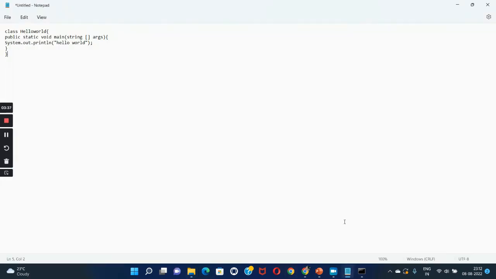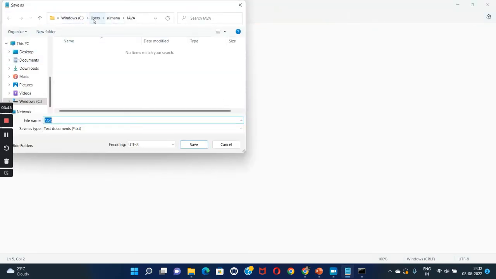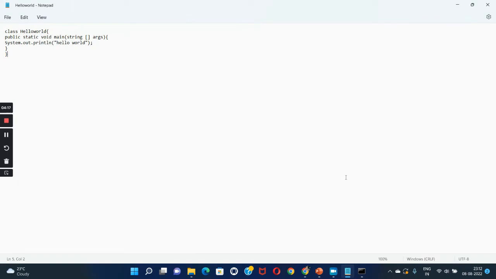So now go to Notepad and File. Now save it. Where should we save? In Windows C, in Users, in Sumana, in the Java folder. How do we need to save? As I mentioned earlier, the class name and the file name should be the same. So capital HelloWorld dot java. This is a Java program, so this is a Java file, and we need to give the extension as java. Now save it. We are done with saving.